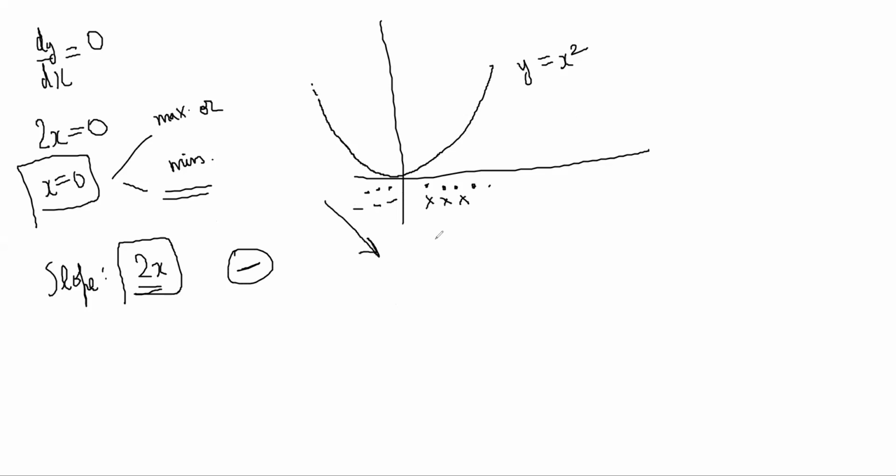Just after 0, it was increasing. So it was decreasing, and then it started increasing, so this must be a minima. This fits our understanding. It's obvious from the graph, but you could have found that y is equal to x square has a minima at x is equal to 0 even if you did not have the graph for it.